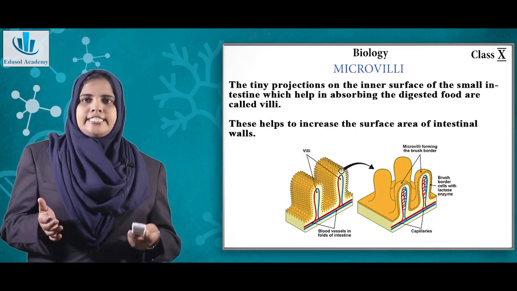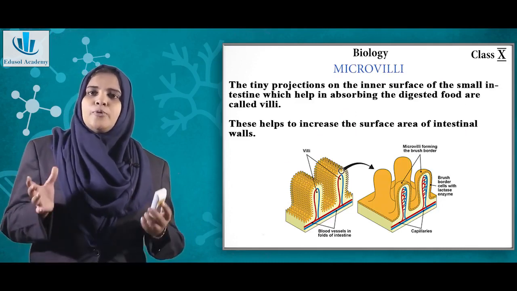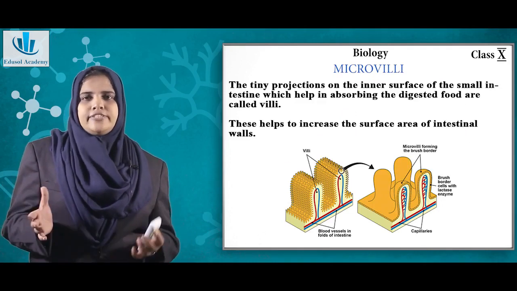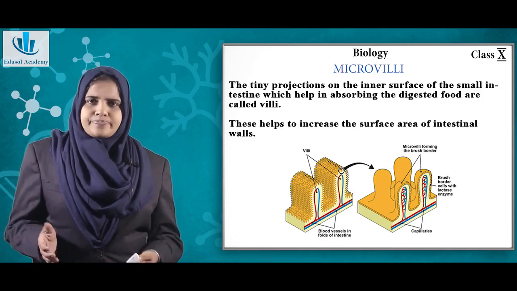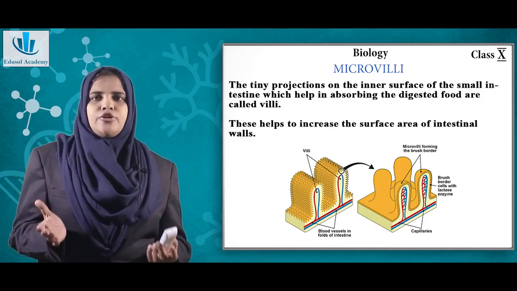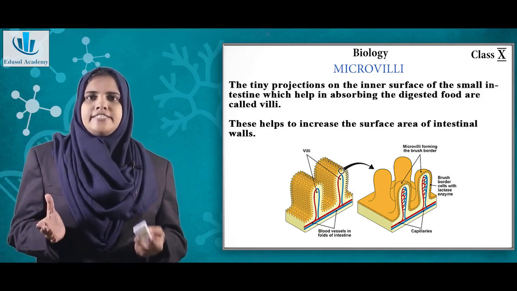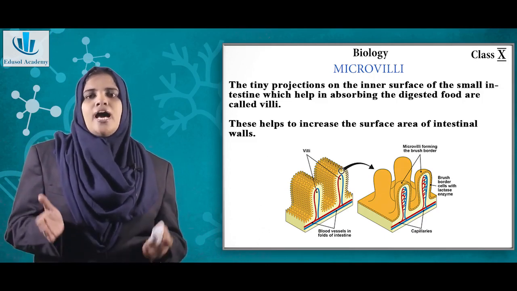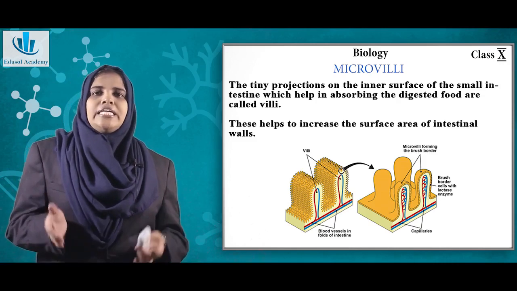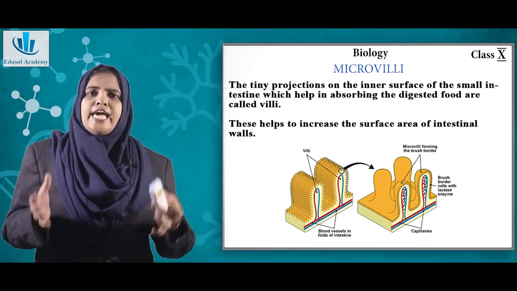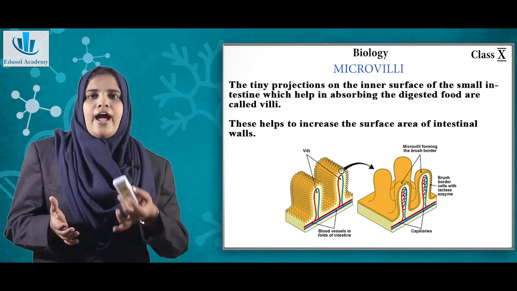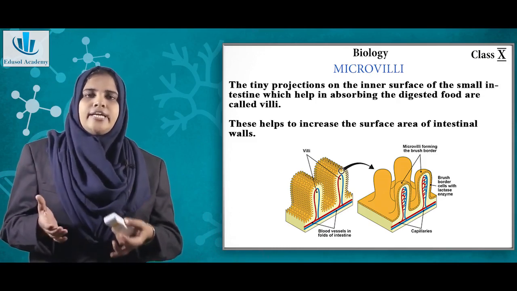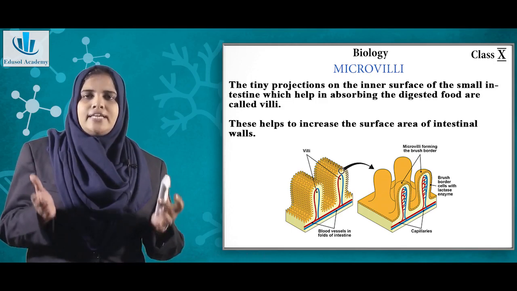Now in the small intestine there are tiny projections on the inner surface. What are these called? These are called villi. What is the function of villi? In the beginning, I said that all life processes are interconnected. In the villi, there are numerous capillaries or blood vessels, and your digested food is absorbed by these capillaries.